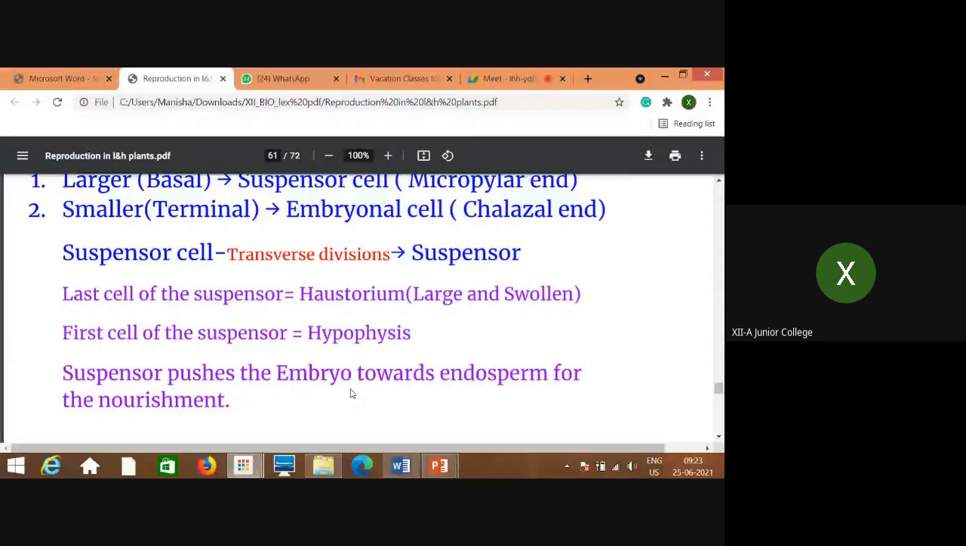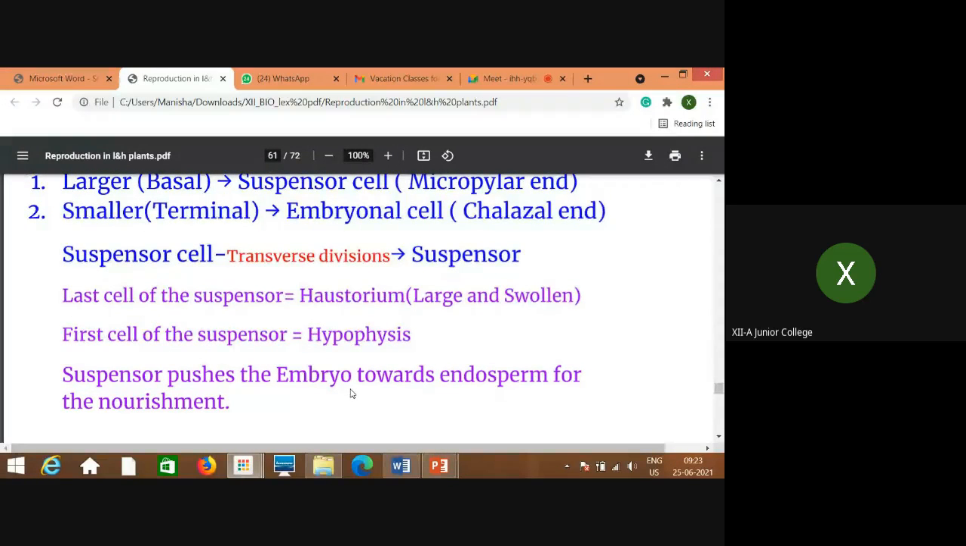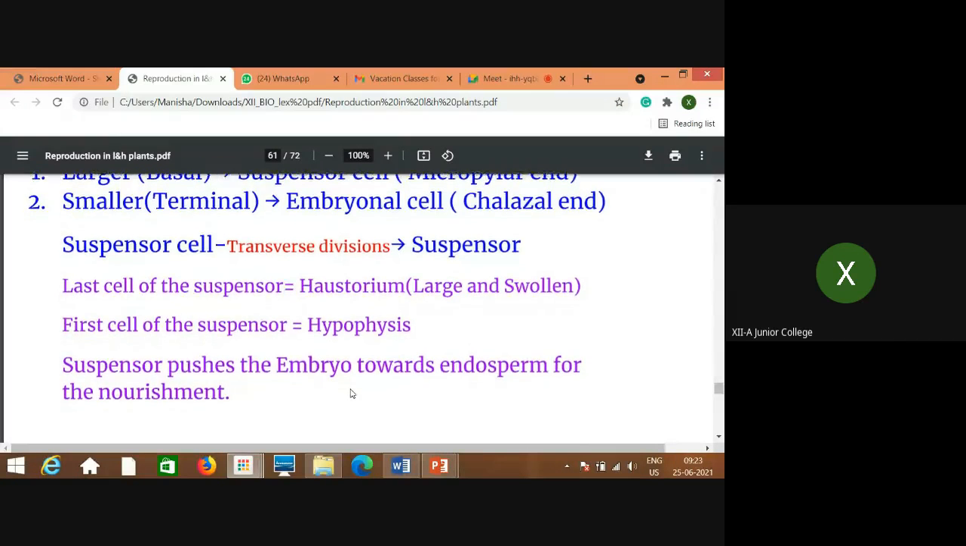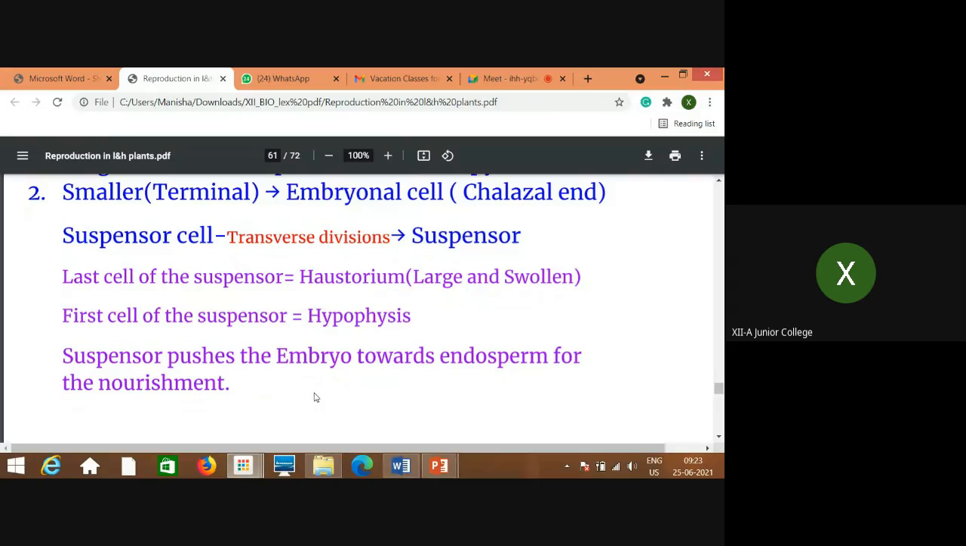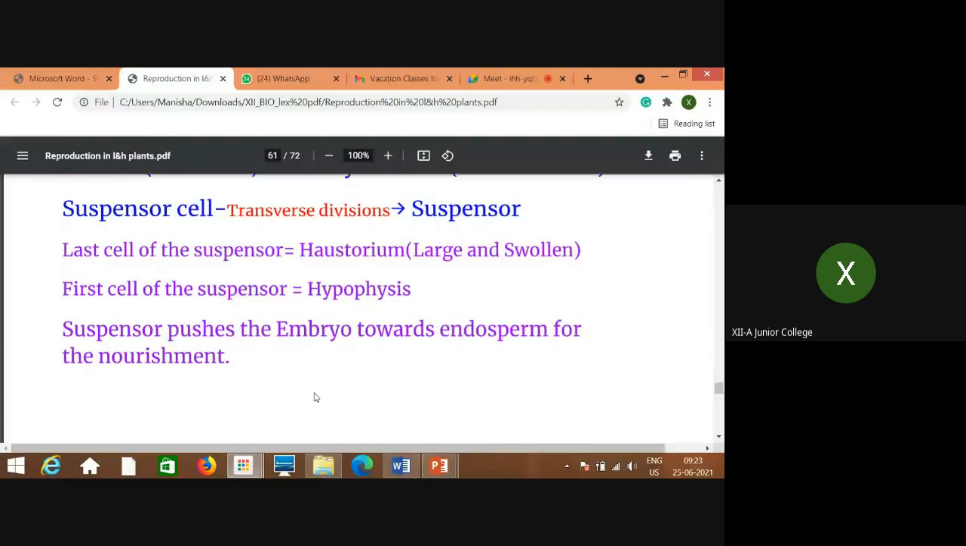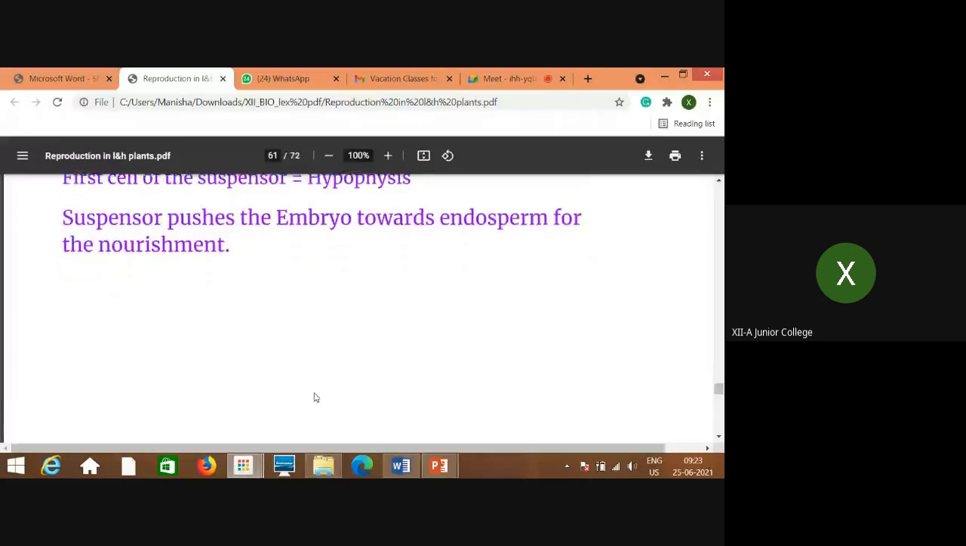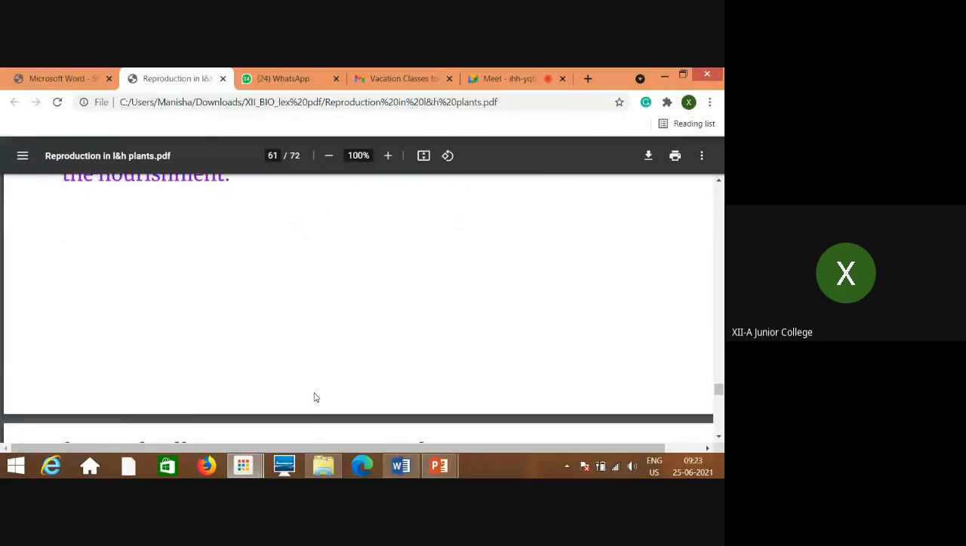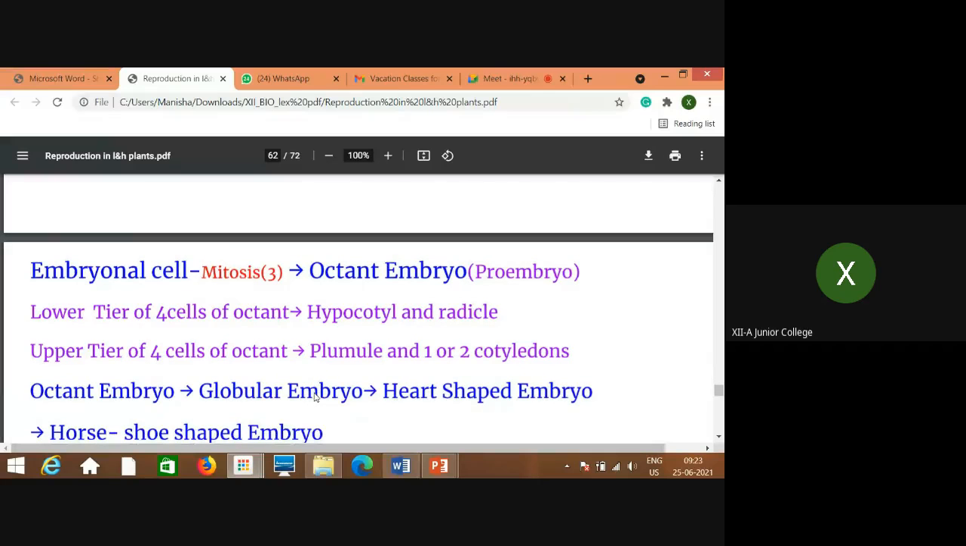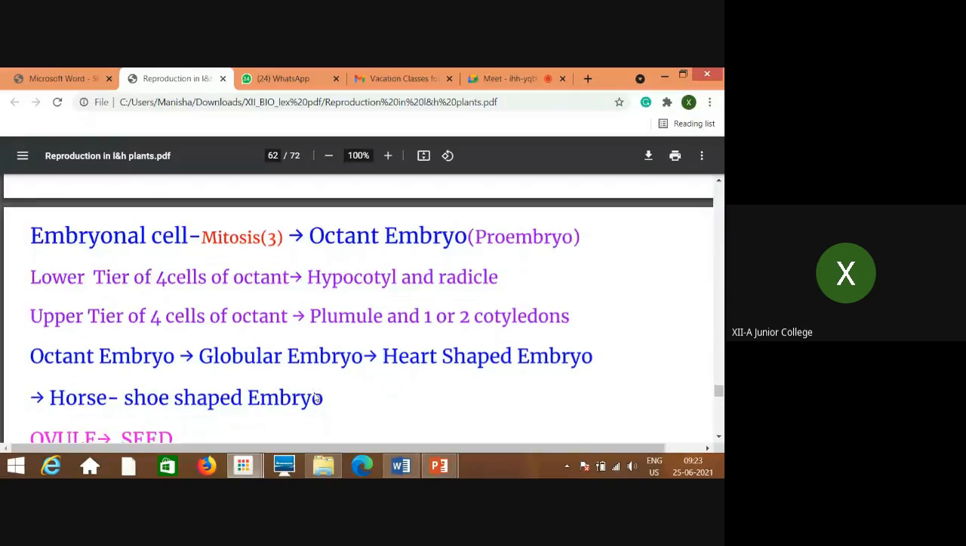Just now we discussed in the middle part of the embryo sac, the second fertilization results in the development of endosperm. And what is the role of endosperm? It is the nutritive tissue. So this suspensor cell pushes the developing embryo towards the endosperm for its nourishment. So the embryo is getting nourished by the endosperm, and how is it taking place? That is with the help of the suspensor.